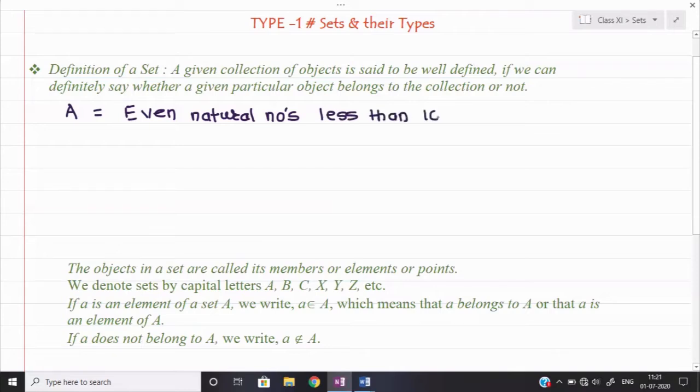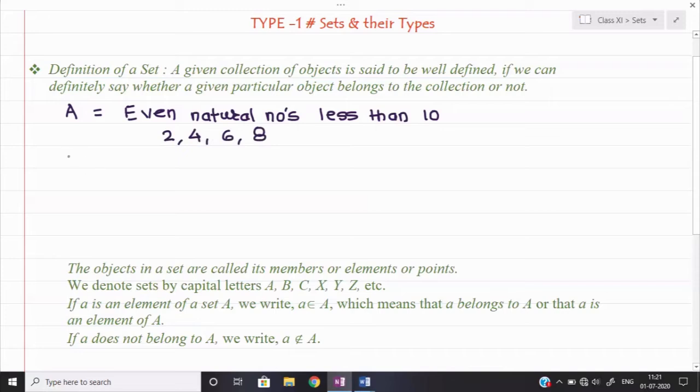Okay, means those even natural numbers are required which are less than 10. Even numbers less than 10 can basically start with 0. 0 is also an even number, but since they are talking about even natural numbers, I will start with 2, then 4, 6 and 8. So I can say set A will be equal to 2, 4, 6 and 8. Right?